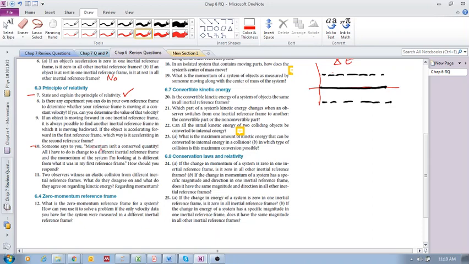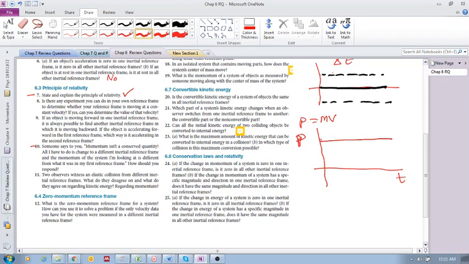So momentum being conserved means that if you're looking at a system, okay, that's momentum. We're looking at the system momentum now. Momentum being conserved means that the system momentum doesn't change. Okay? So remember that P is mv. So that means that the system or the center of mass velocity doesn't change.